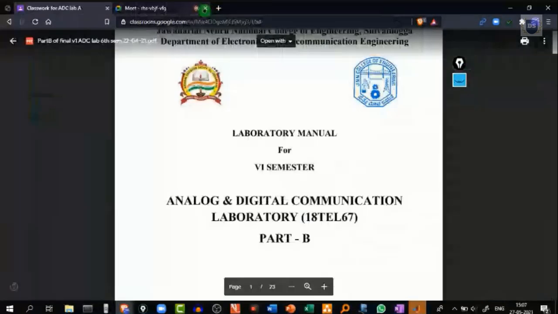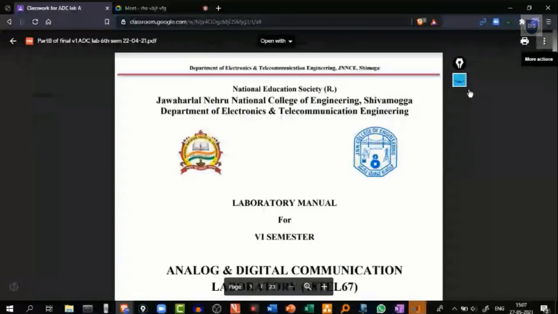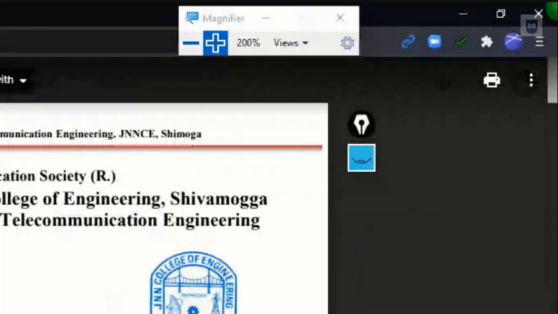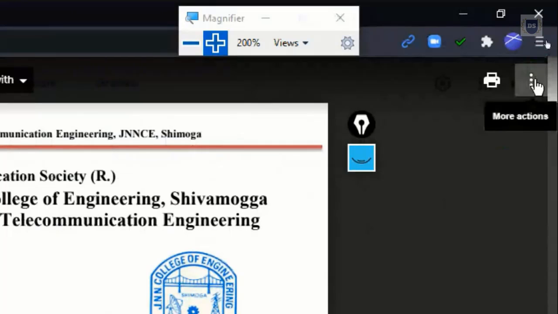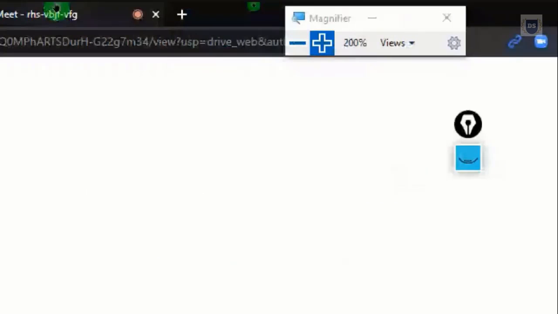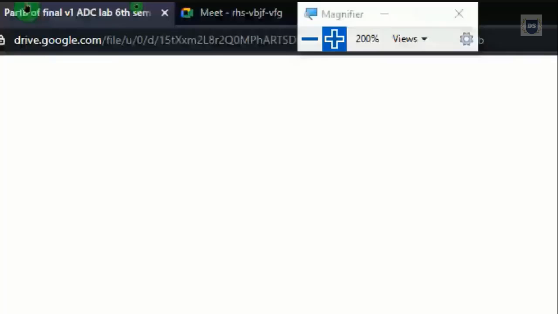You got to open up this PDF part, and I hope you can find these 3 vertical dots. So let me zoom this. So I hope you can find these 3 vertical dots over here, so that when you hover your mouse onto it, you can get a finger where it is asking for more actions. So when you hit that 3 vertical dots, you got to select open in new window. So when you do so, this manual will open up in one more tab.